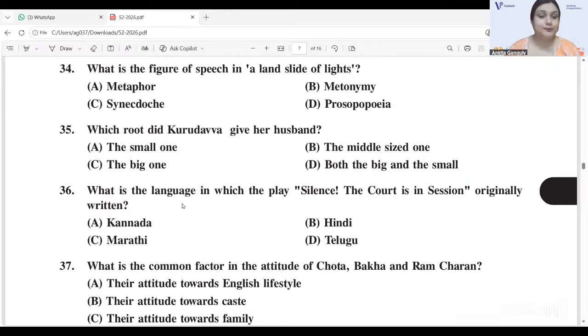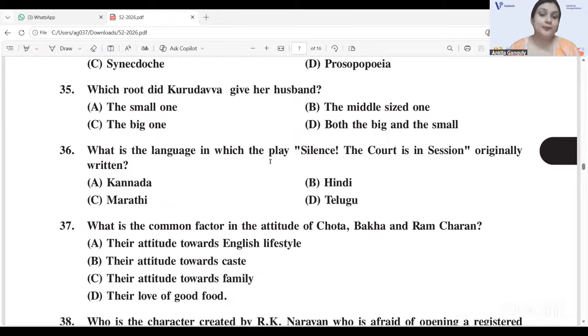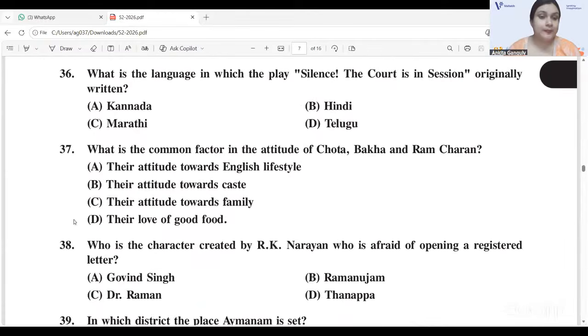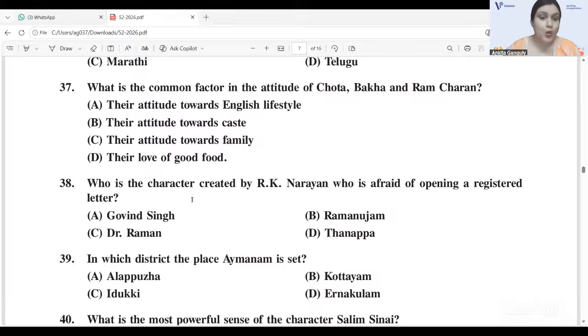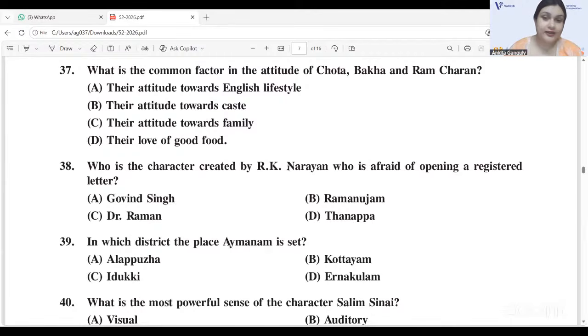B, the middle-sized one. What is the language in which the play Silence! The Court is in Session was originally written? Very easy, it is Marathi. C, Marathi. What is the common factor in the attitude of Chota, Bakha, and Ramcharan? Their attitude towards English lifestyle. A, 37A. Who is the character created by R.K. Narayan who is afraid of opening a registered letter? 38, it is Govind Singh.